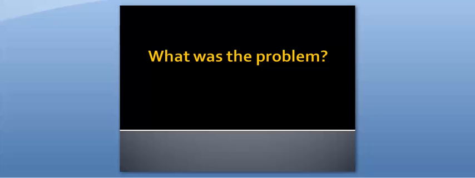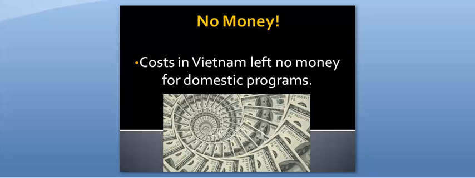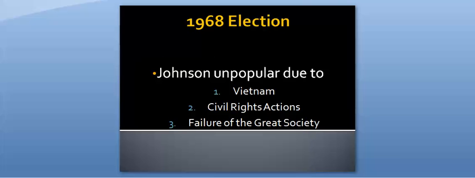While these programs did help some, there was a problem. Any idea what? No money. Due to the rising cost of the war in Vietnam, Johnson had escalated. There was no money left over for these domestic programs, and they were much less successful than hoped for. Though Johnson was elected in 1964, remember he took office in 1963, by the time he was permitted to run for re-election in 1968, he was incredibly unpopular due to Vietnam, his civil rights actions, and the failure of his programs to produce the expected results.